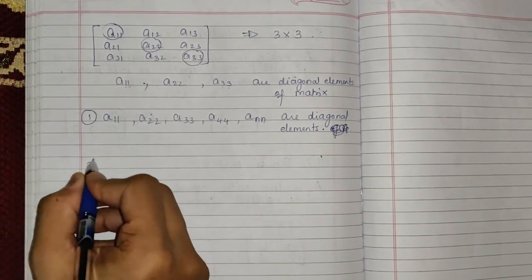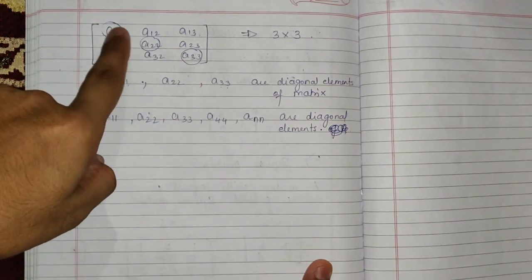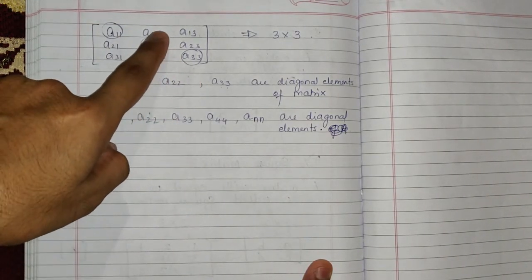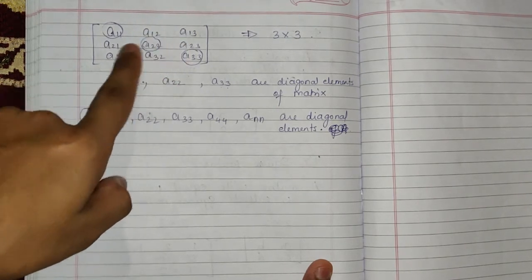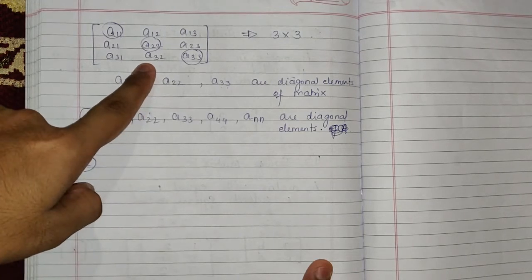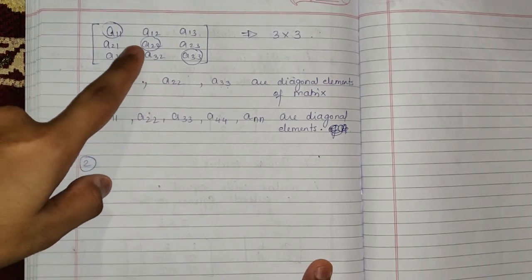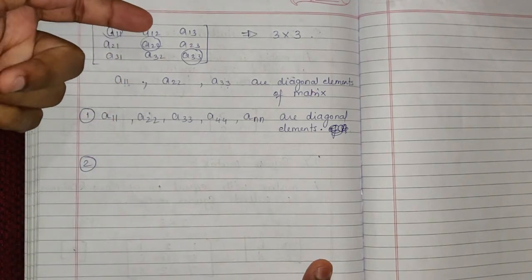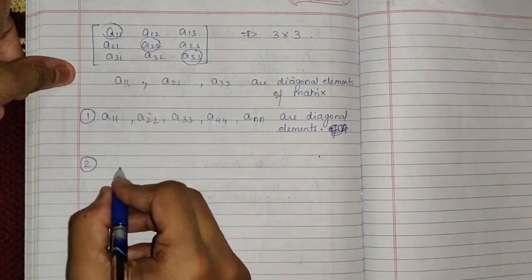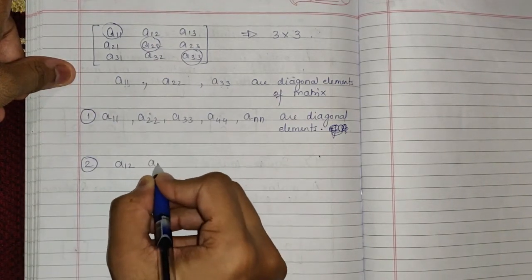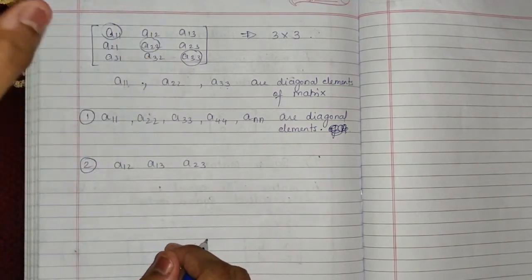Now the second property. Here, if you observe, there are elements above the diagonal and elements below the diagonal. There are 3 elements above the diagonal and 3 elements below the diagonal. Above the diagonal there are A12, A13 and A23.